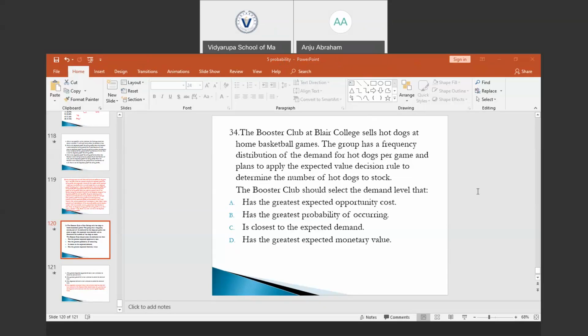So we finished discussing the questions from the probability section. Tomorrow we will be discussing a fresh section from this part one. This is the final question from section B of planning, budgeting, and forecasting.